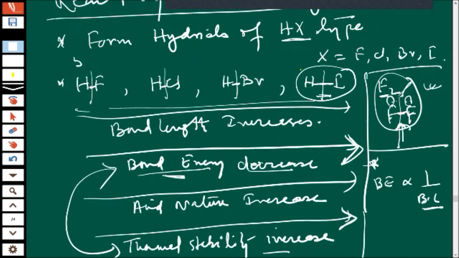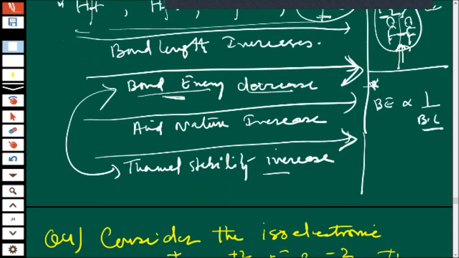So already you told that bond energy decreases. Means it is required, sir. See, I will tell you the value also. HF required 574 kilojoule per mole, and HCl required 432 kilojoule, HBr required 363 kilojoule per mole, and HI required only 295 kilojoule per mole. So thermal stability, instead of increasing, it is decreasing.